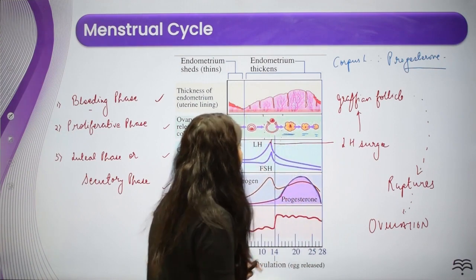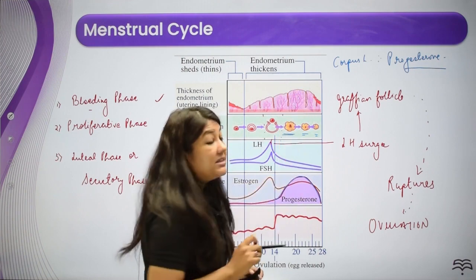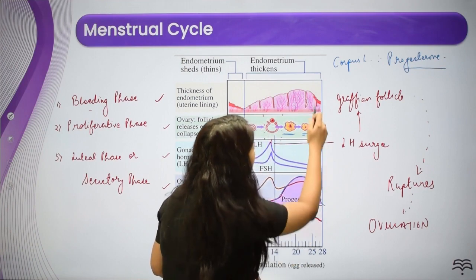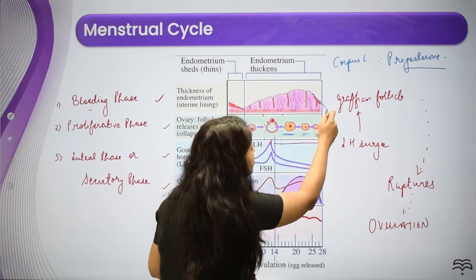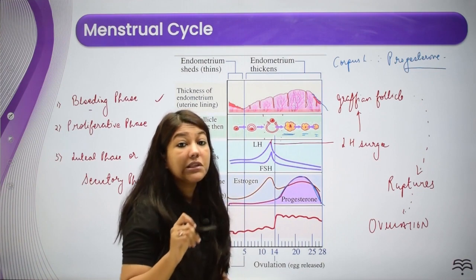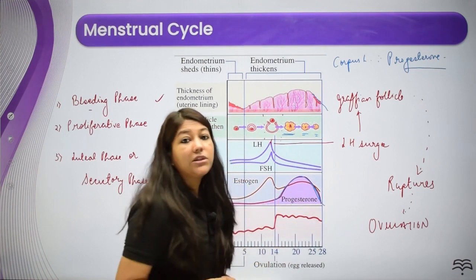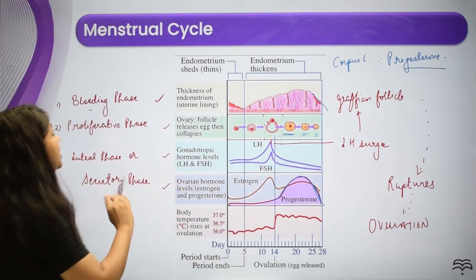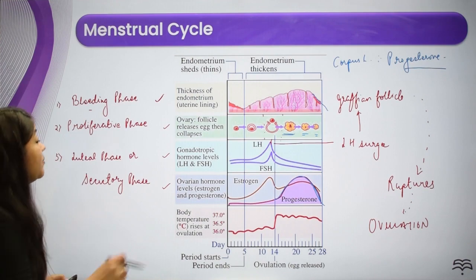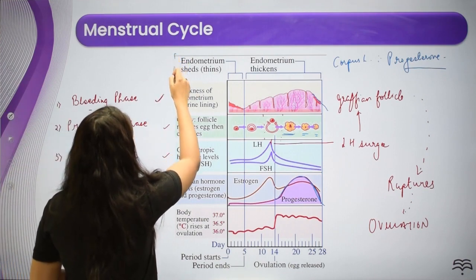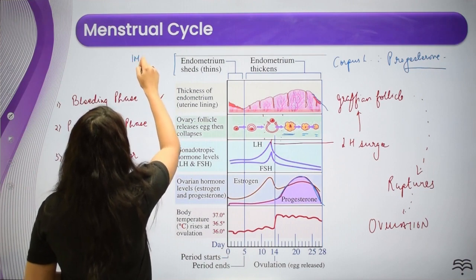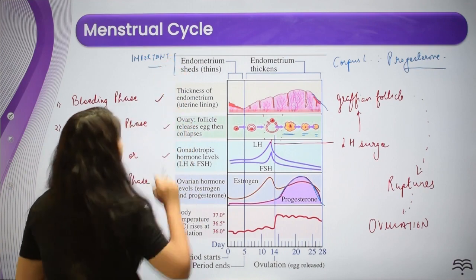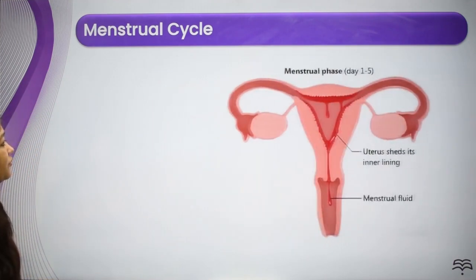ठीक है, progesterone जो है वो यहाँ पे जो एंडोमेट्रियम थिकनेस है उसको मेंटेन करके रखता है. If the progesterone levels start to go down, the endometrial thickness will also reduce. The endometrium will start shedding and the next menstrual cycle is going to begin from the bleeding phase. All right, so this is the entire summary of the menstrual cycle, and this part is very important. This chart tells us everything. This is very important. Okay, let's move forward now.